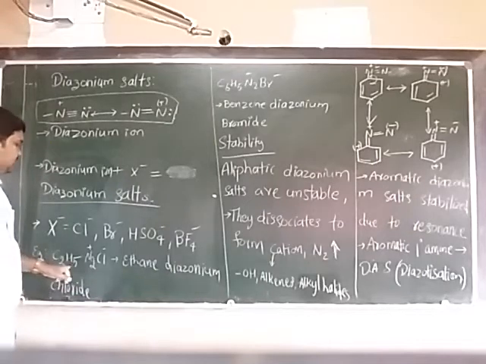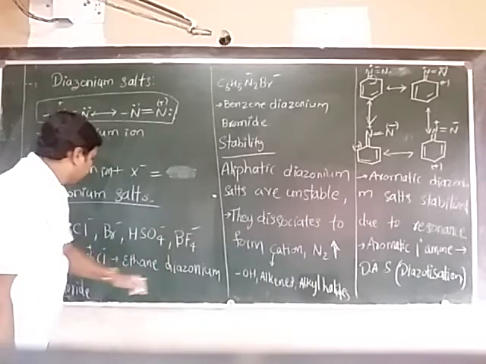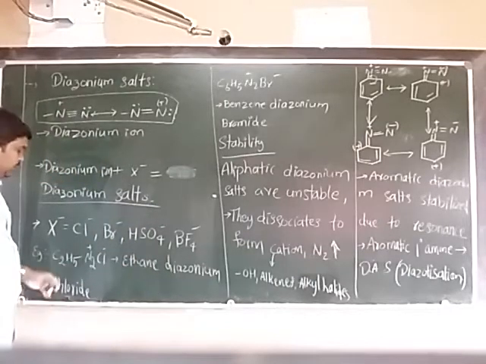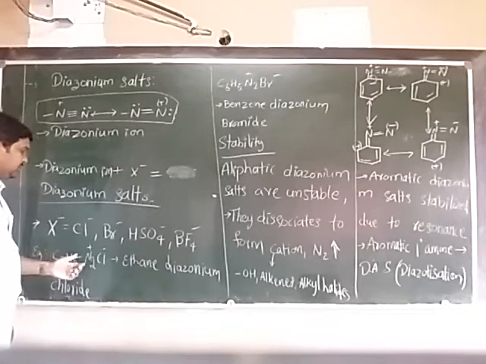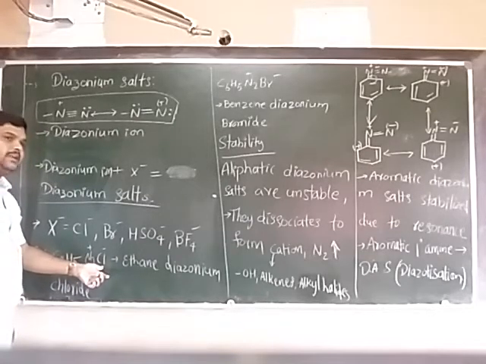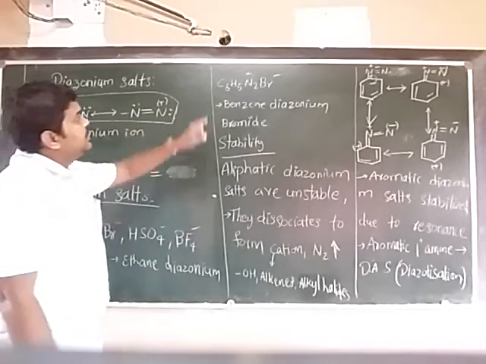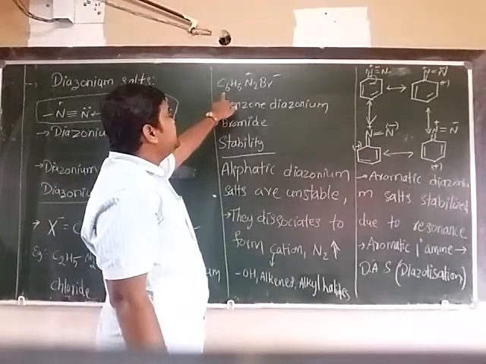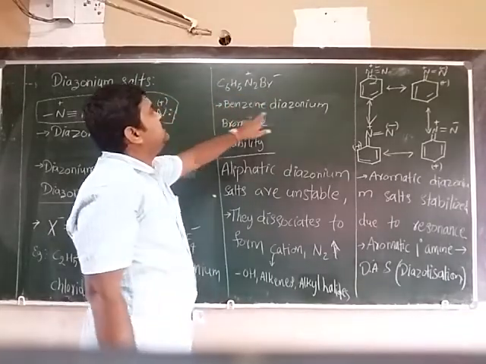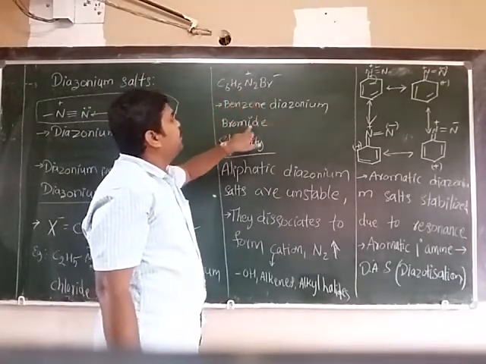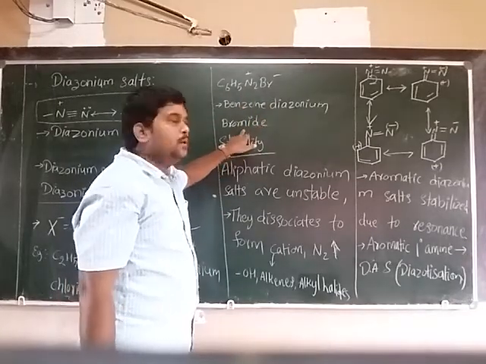Example: C2H5N2 plus Cl minus, that is ethane diazonium chloride. The alkyl or aryl group comes before diazonium, and X minus comes as a suffix after diazonium. Another example: C6H5N2 plus Br minus. This is benzene diazonium bromide.